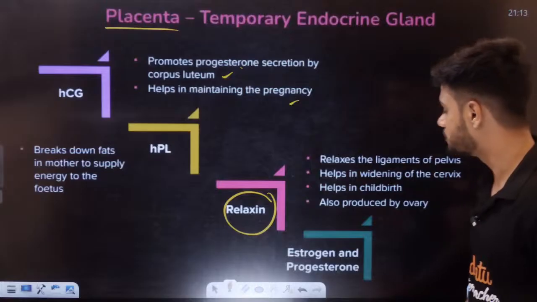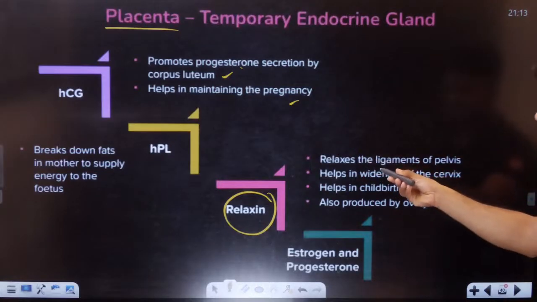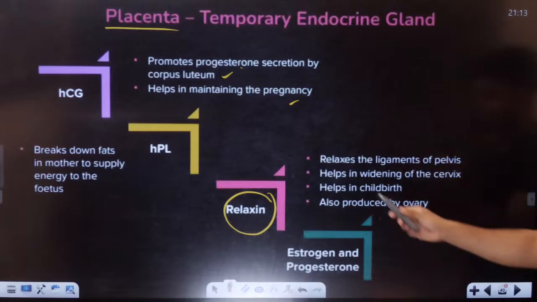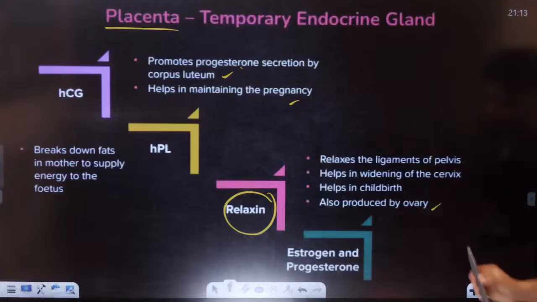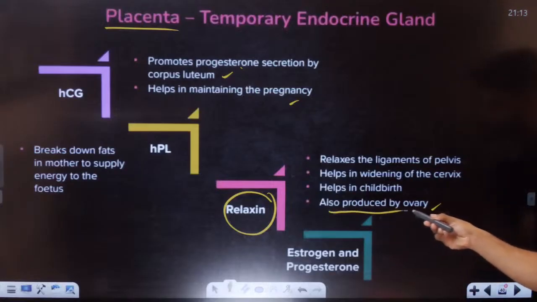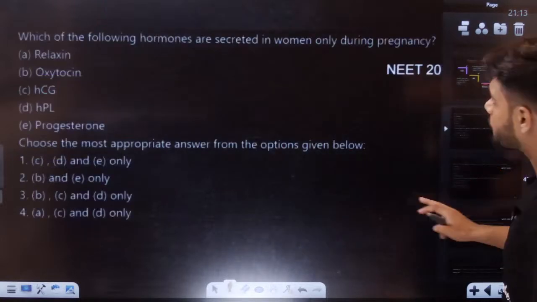Human placental lactogen. Okay. Remaining all of you know: relaxin relaxes the ligaments in the pelvis, helps in widening of the cervix, helps in childbirth, and is also produced by the ovary. Please remember that. Okay students, here's a question to all of you.